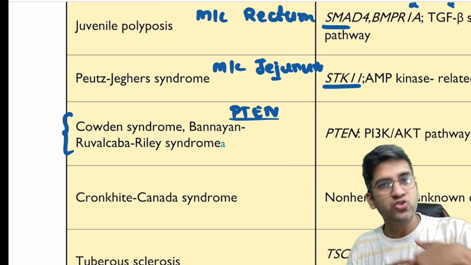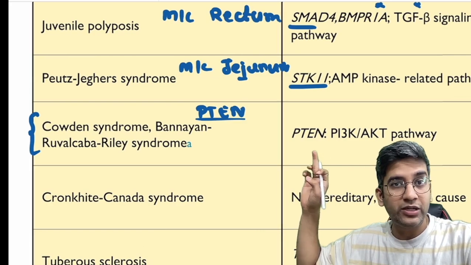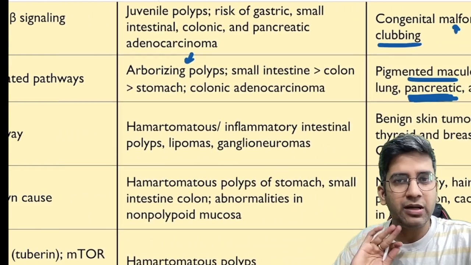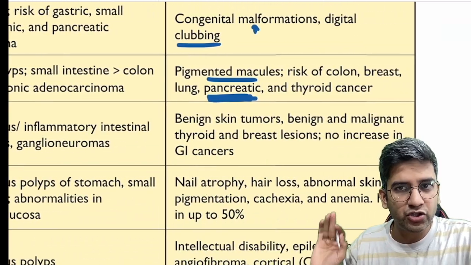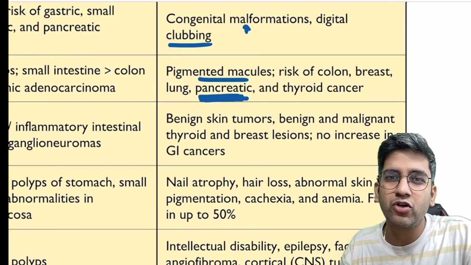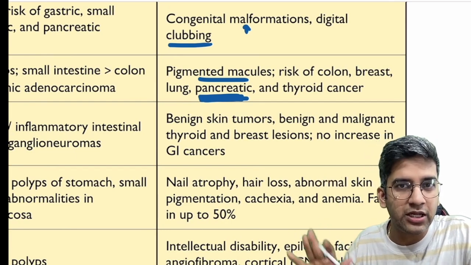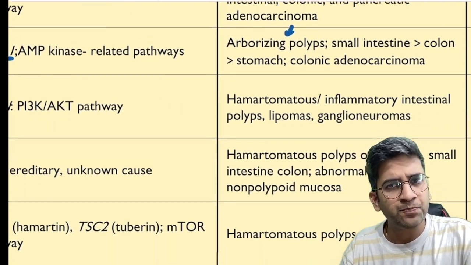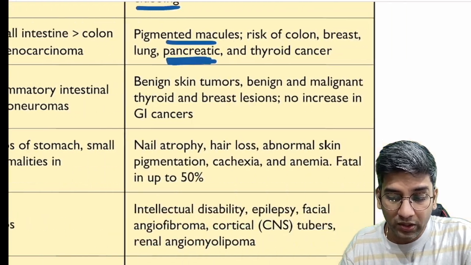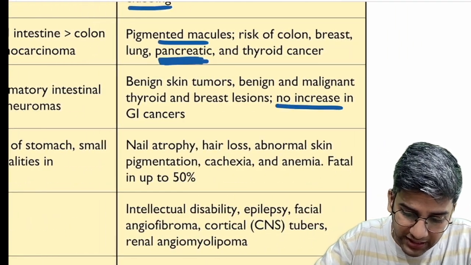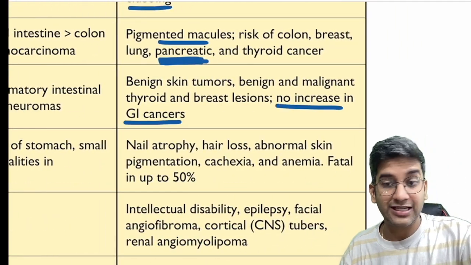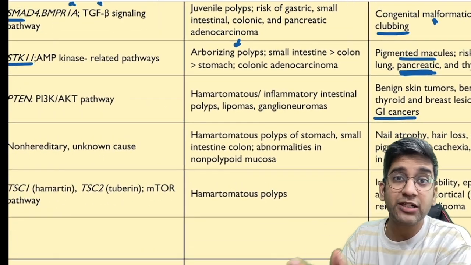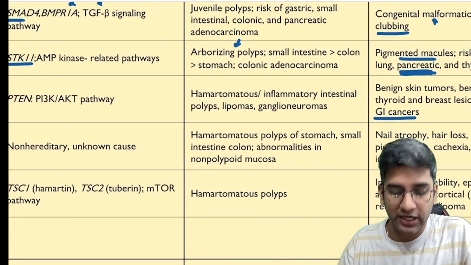All of them are being used the name PTEN because the common thing which is mutated here is the PTEN gene, a tumor suppressor gene, and the PI3K pathway, fine? Okay, you have multiple hamartomas in the intestine, nothing much to remember. As of now, you have not got any MCQs on the extra-intestinal manifestations, but do remember it's something which can also cause more and more hamartomas. Inflammatory polyps might be there, but one of the important things is there's no increase in GI cancers in this patient. That's a very interesting observation here. It's a polyposis syndrome, a hamartomatous syndrome, with very little chance of colonic adenocarcinoma, fine?